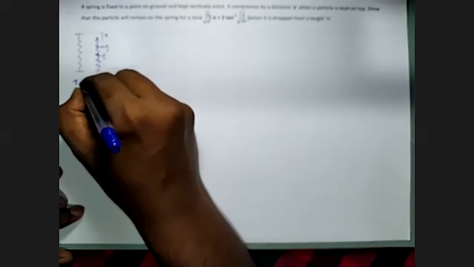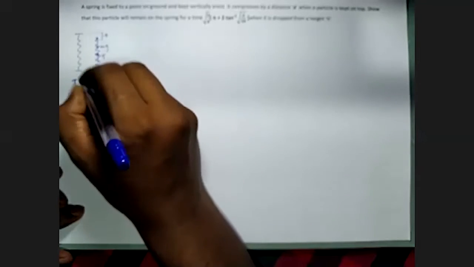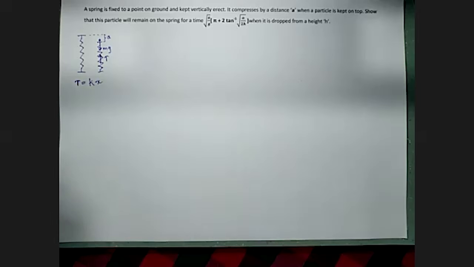Tension of the spring is equivalent to spring constant into extension, from Hooke's law. T equals kx, spring constant into extension. Here we have a compression. For springs we have to use compression if it is pressing down; sometimes springs can be given as extending downwards.